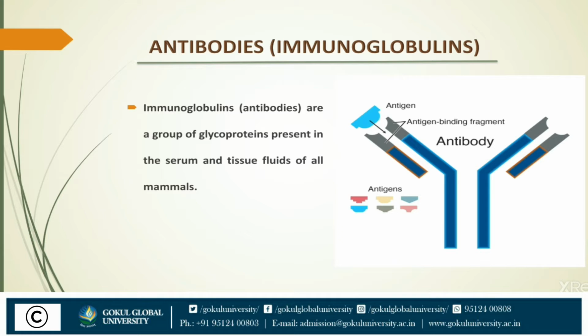Once they activate the B cell, the B cell converts itself into a plasma cell. Now, the plasma cells are bigger than B cells. A small modification takes place in the B cell, so it has a huge area of cytosol where it starts producing different types of protein, and this protein is known as an antibody.